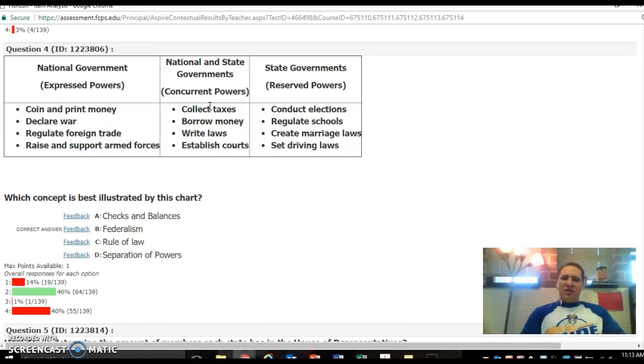Now, I thought more of you would have a better understanding of these concepts, federalism, checks and balances, separation of powers, because we did that DBQ. So at this point when we took this quiz, you were already working in the documents, you already had read the background essay, you were starting to get your ideas together for your buckets. I think a lot of you just read this one real quick and didn't take your time.